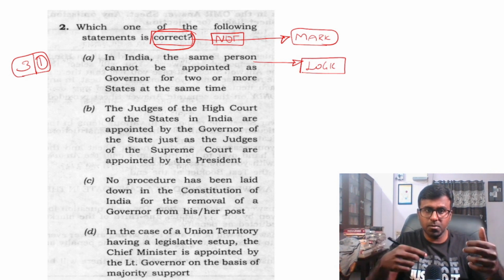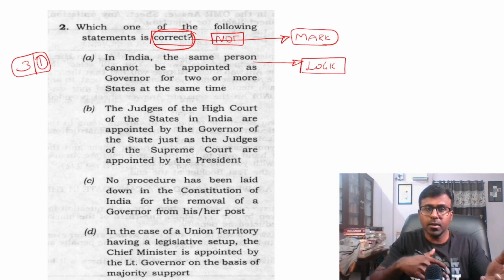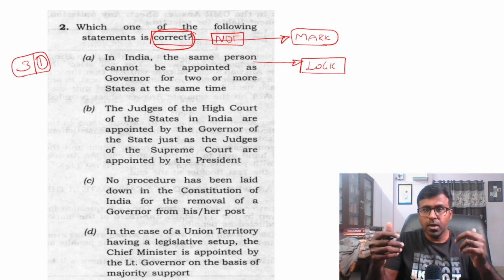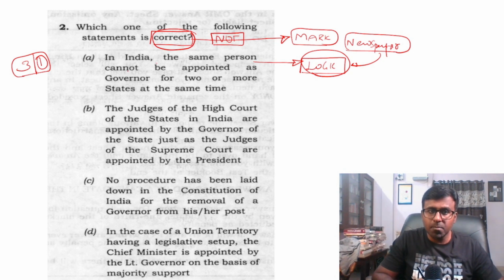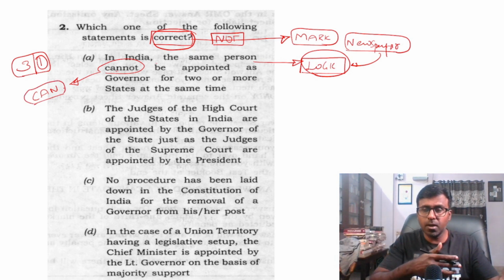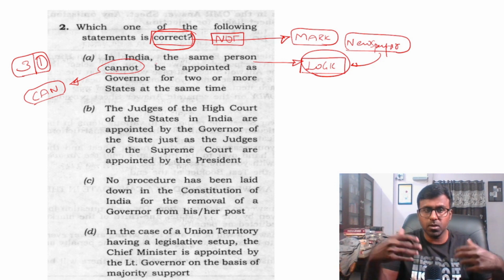Whenever we go into the examination hall, we would not have the Lakshmikant book or any other thing to justify our answer. In that case, the justification which I primarily use is whatever I read in the newspaper. For every statement, I use a justification from the newspaper. For example, in India, the same person cannot be appointed. No, it can be appointed. One of the incidents which come to my mind is Tamil Nadu: there was a time when Tamil Nadu did not have a governor. They had the governor from Maharashtra as the governor of Tamil Nadu as well.